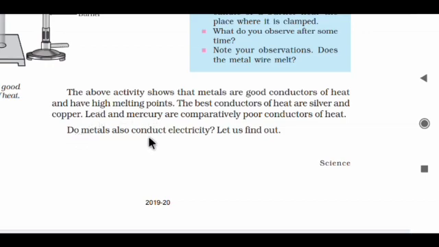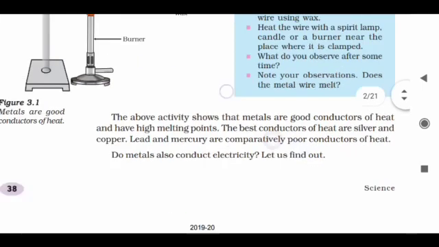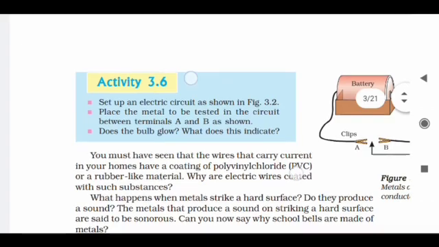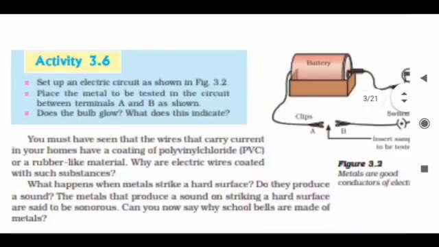Do metals also conduct electricity? Let's find out. What you did in this experiment is take a metal and put wax on it. The flame will not affect the metal at all, but the wax will melt. It means the wax melts first, and then the heat reaches the metal. The result is that metals have a high melting point. They do not melt at low temperatures.